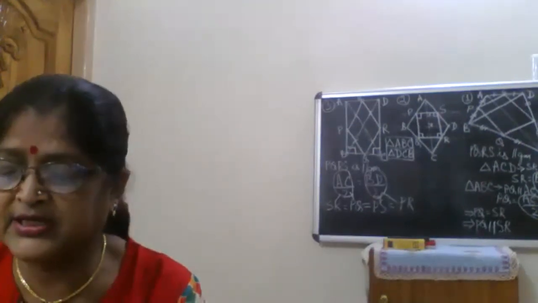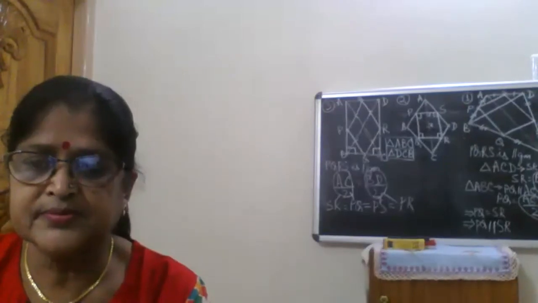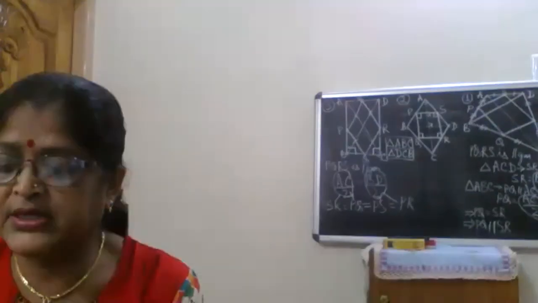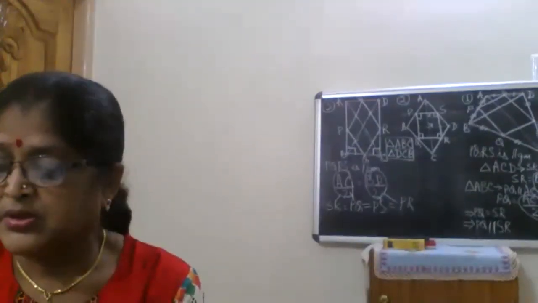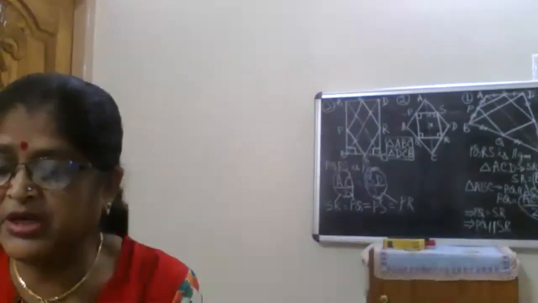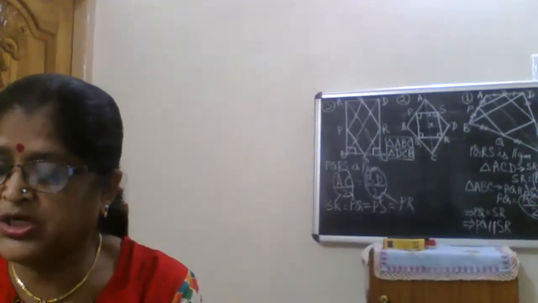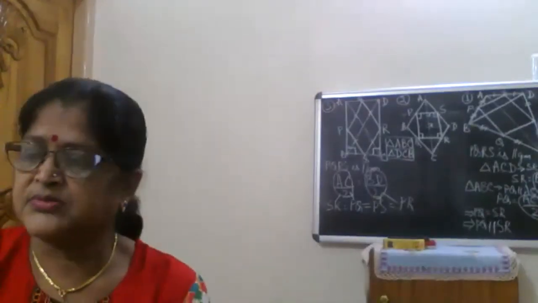So as a whole, I can say AB parallel to EF parallel to CD. Now, because G is the midpoint of BD, it is going to intersect BC at the midpoint, that is F. That means BF is equal to FC. Is that clear? Yes, ma'am.